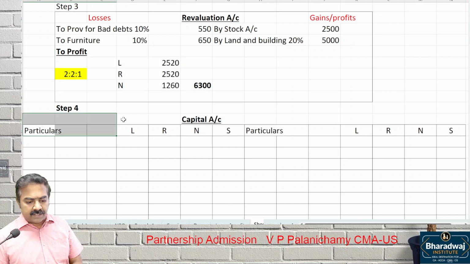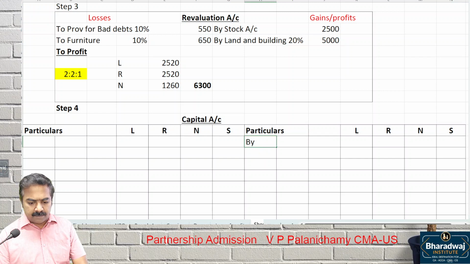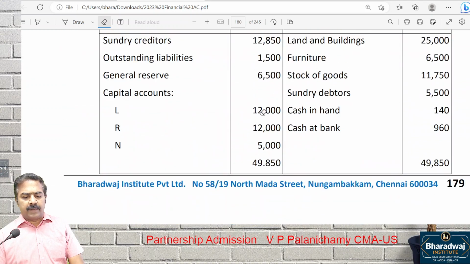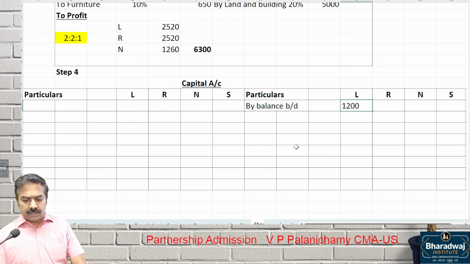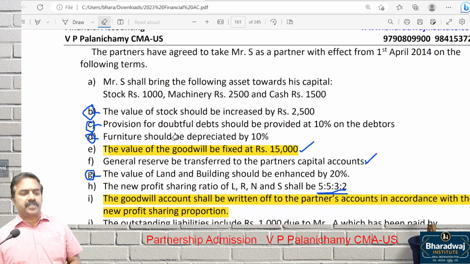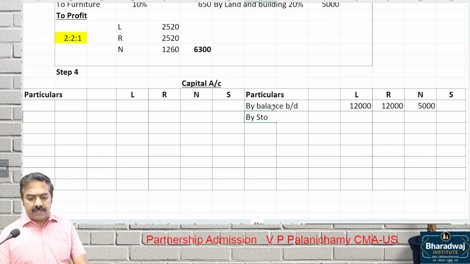Capital account of partners, L, R, N, S. Now listen to it, then you can copy it later. By balance brought down, L, R, N, S. What is opening balance? 12,000, 12,000, 5,000. Look at the new partner. Is he just bringing in cash? First adjustment, partner. Is he bringing in cash? No. He brings in what? Stock, machine, cash. So it will come as by stock account.